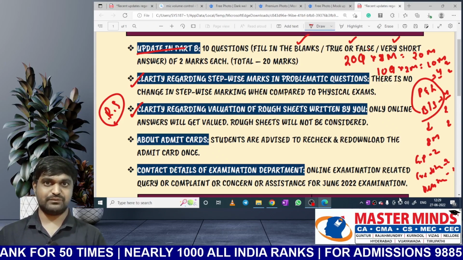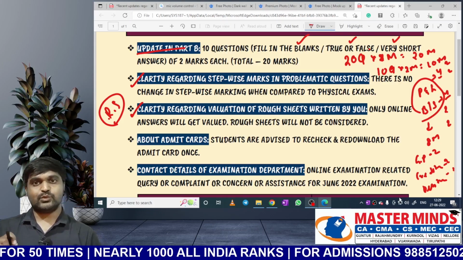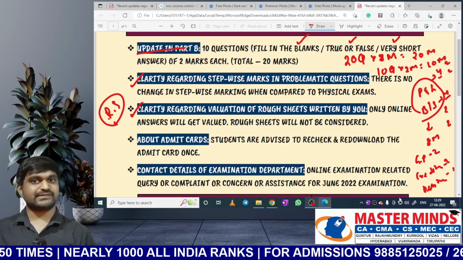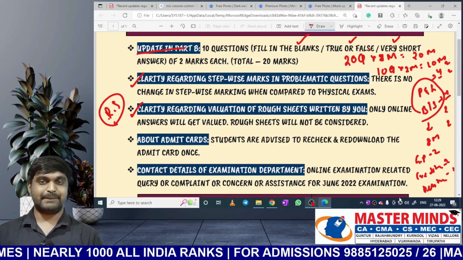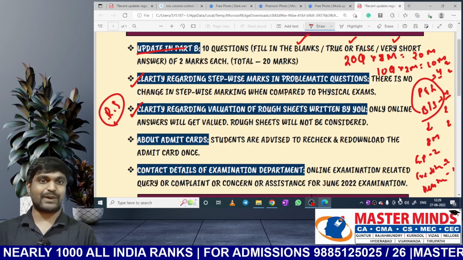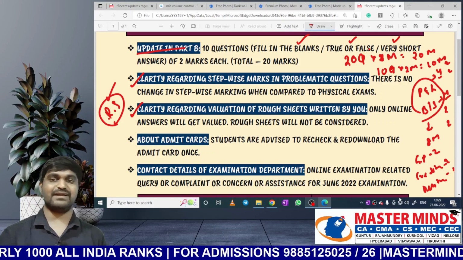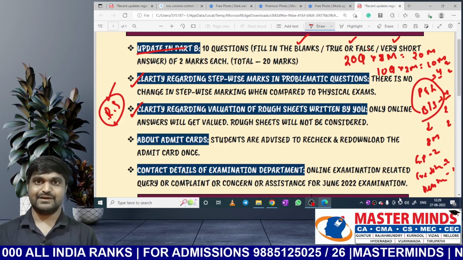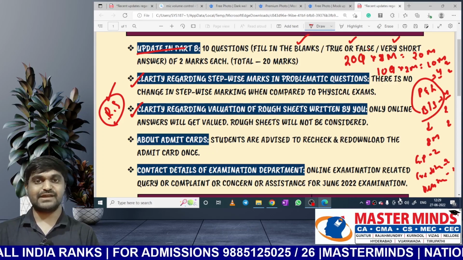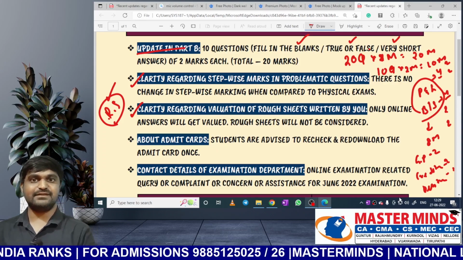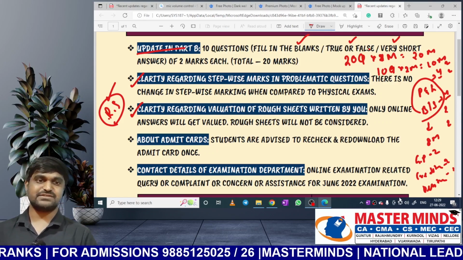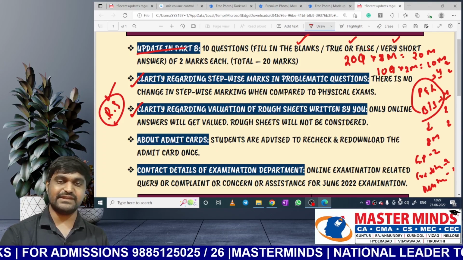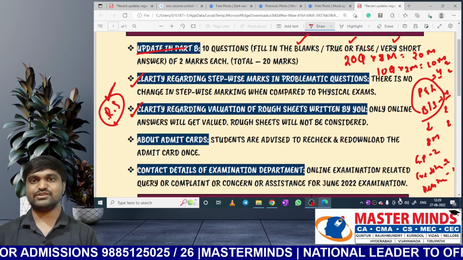That is the question now. Whatever content you provide on the screen will be valued, but whatever content you write in the rough sheets will not be valued. That means valuation will be done for the answers given into the system, but for the content given in rough sheets there will be no valuation.